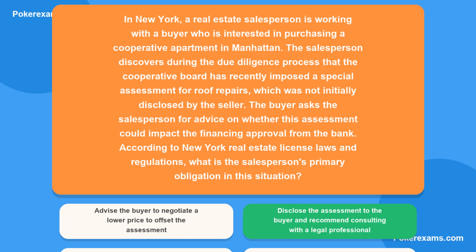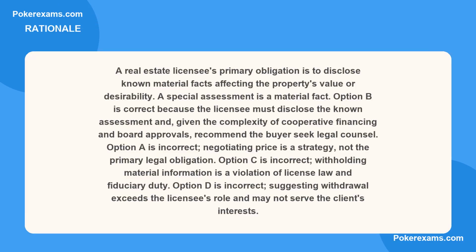The correct answer is B. Here is why. A real estate licensee's primary obligation is to disclose known material facts affecting the property's value or desirability. A special assessment is a material fact. Option B is correct because the licensee must disclose the known assessment and, given the complexity of cooperative financing and board approvals, recommend the buyer seek legal counsel.